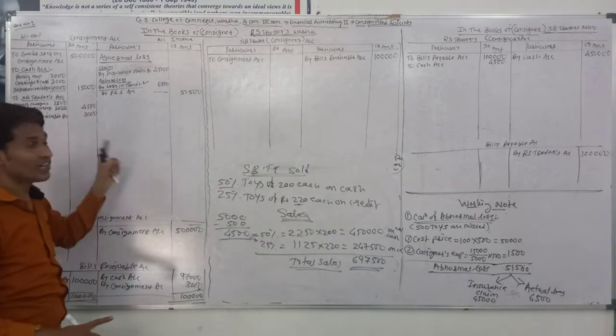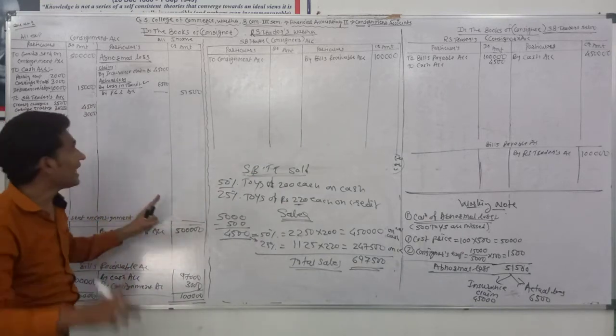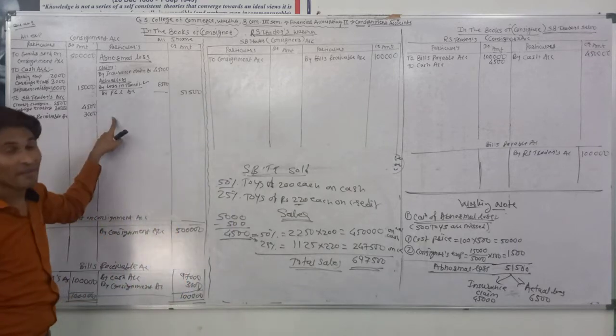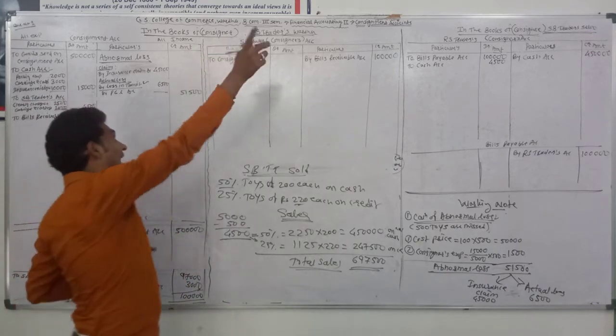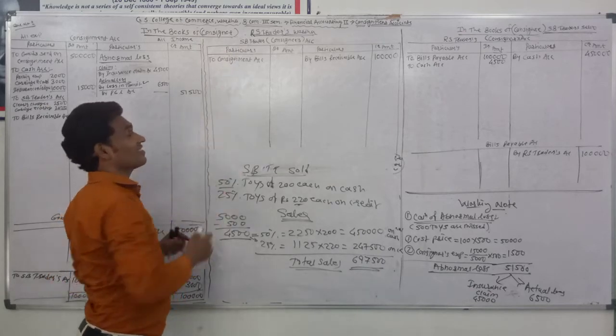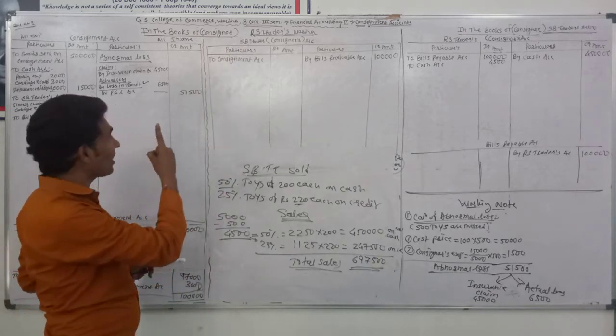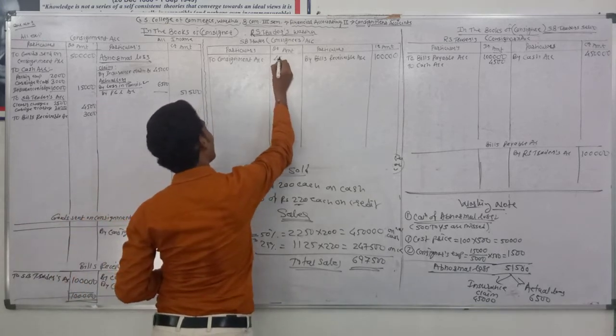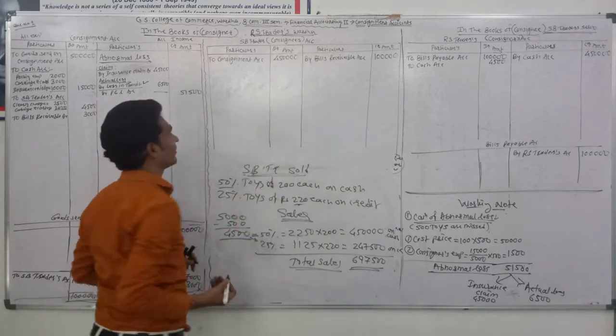When RES Traders passed the journal entry, at that time it debited SB Traders account and credited the consignment account. So at the debit side of the consignee's account, write by the name of consignment account rupees 4,50,000.